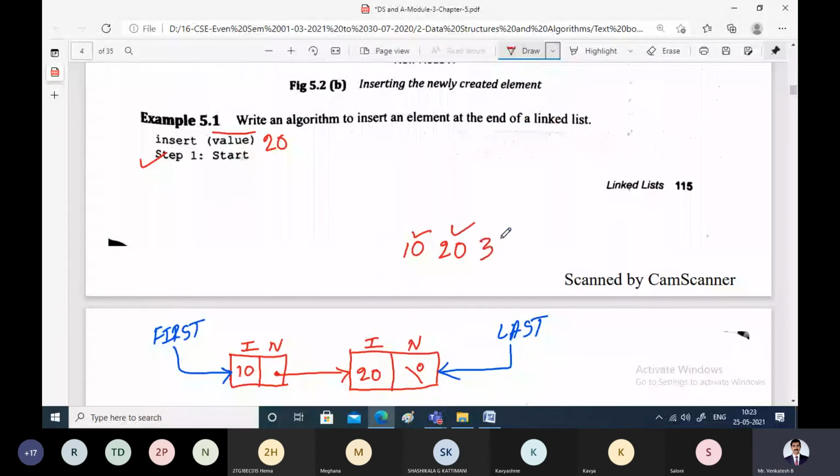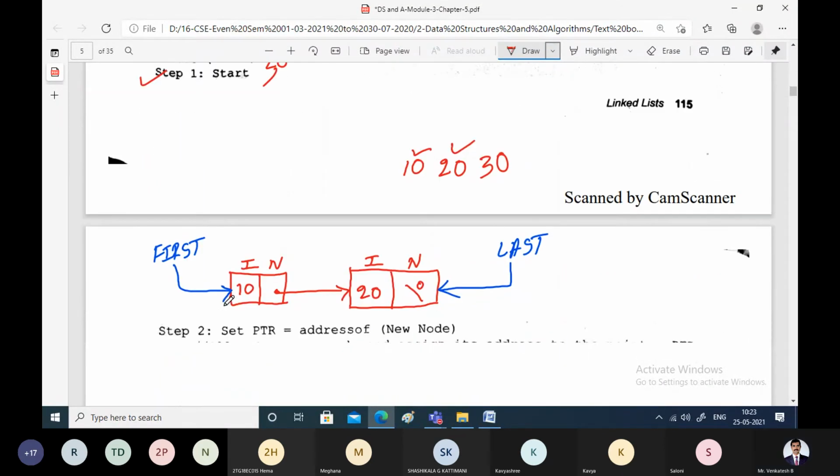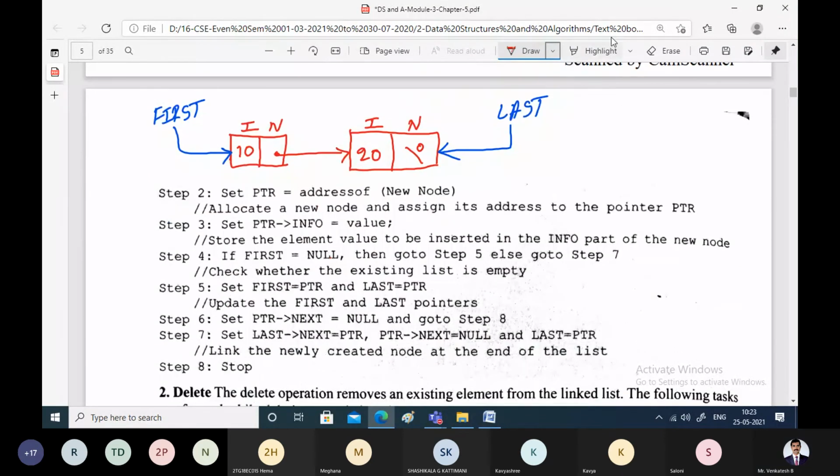The procedure here is, first you have to take the new node. Just take the new node which contains two parts, the information part and the next part. That is step 2. And we call it PTR for our reference purpose. PTR is the node which has to be inserted now.